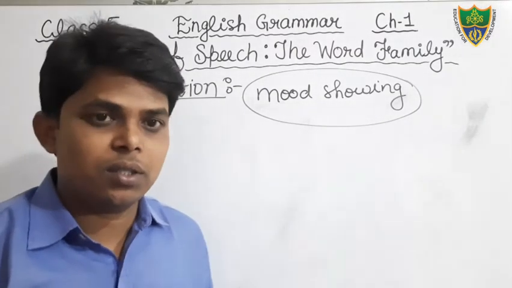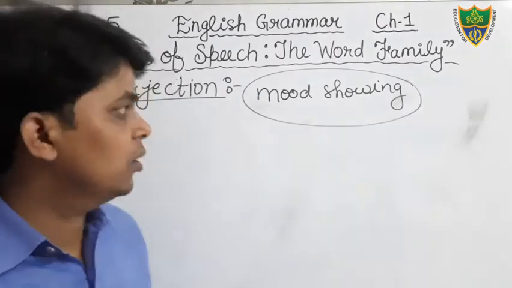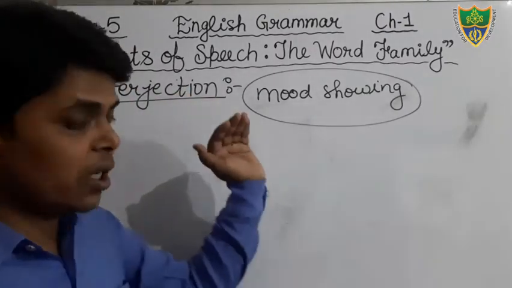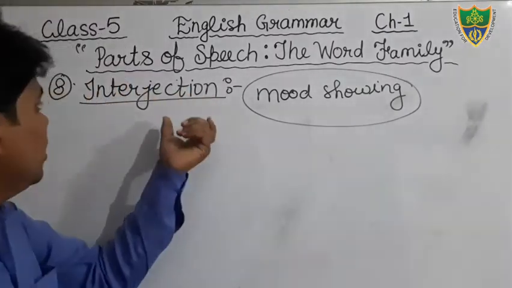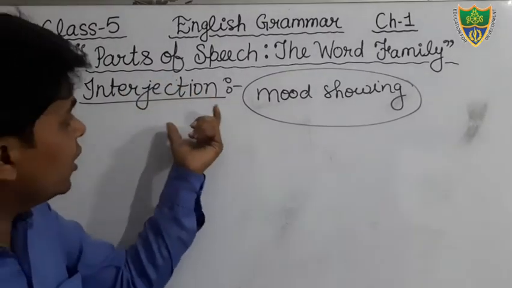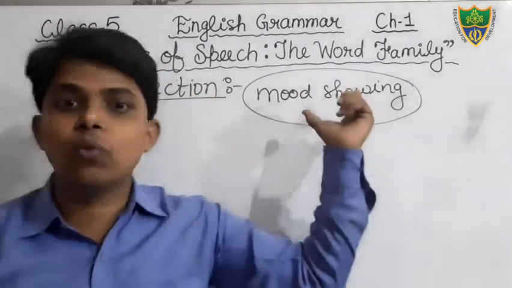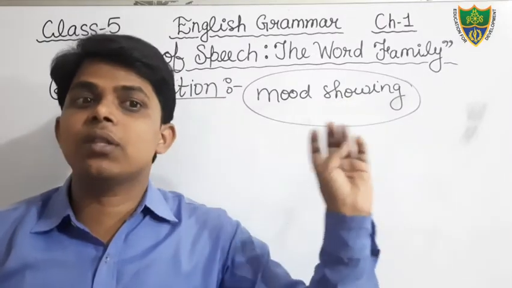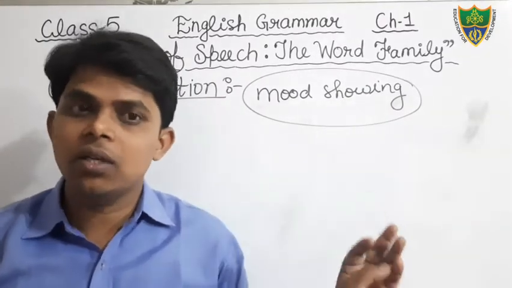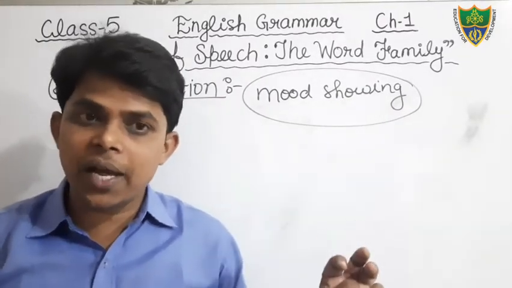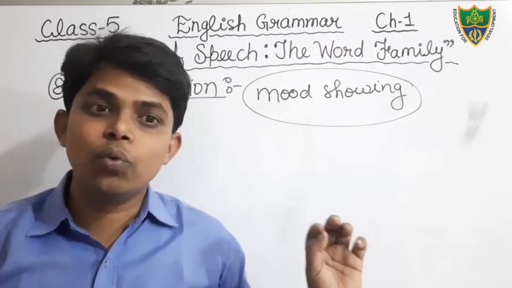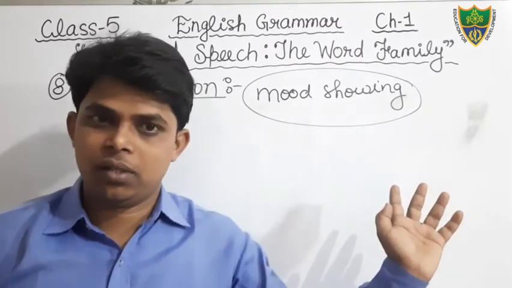Of the subject. So keep in your mind once again, try to listen attentively. Interjection is a mood showing word that describes the happy, sad, angry, surprise mood of the subject.